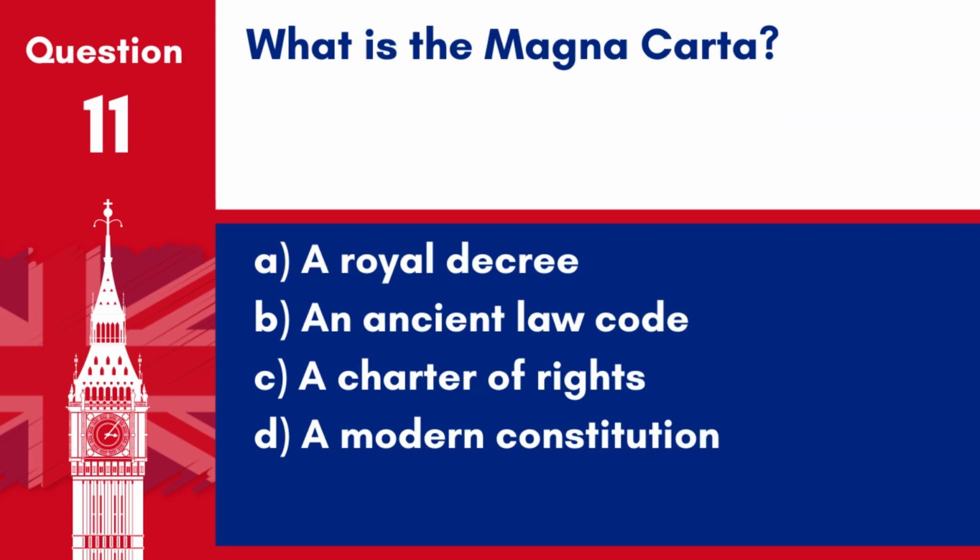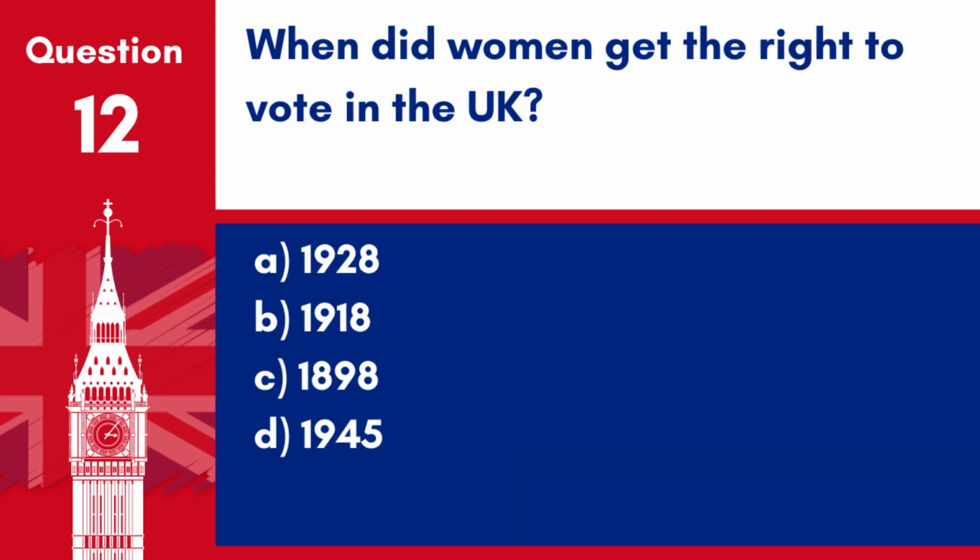Question 11. What is the Magna Carta? A. A royal decree. B. An ancient law code. C. A charter of rights. D. A modern constitution. Answer: C. A charter of rights. The Magna Carta, issued in 1215, is a charter that established rights and ensured that the king was subject to the law.